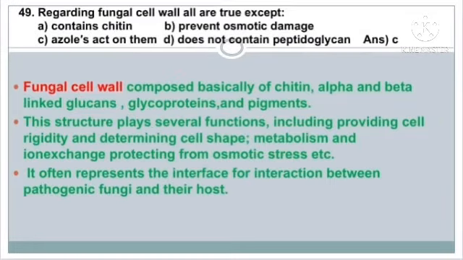Question number 49. Regarding the fungal cell wall, all are true except? The answer is option C. Azoles act on them. The fungal cell wall is composed basically of chitin, alpha and beta linked glucans, glycoproteins, etc. The structure plays several functions including providing cell rigidity and determining cell shape, metabolism and ion exchange, protecting from osmotic stress, etc. It often represents the interface for interaction between pathogenic fungi and their host.